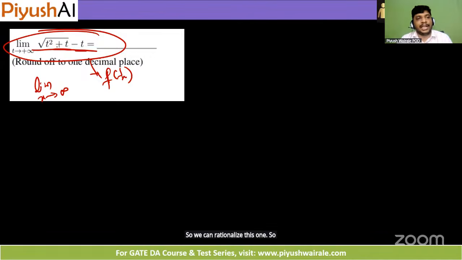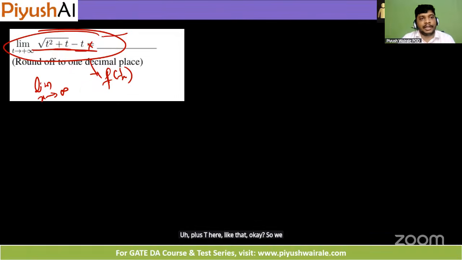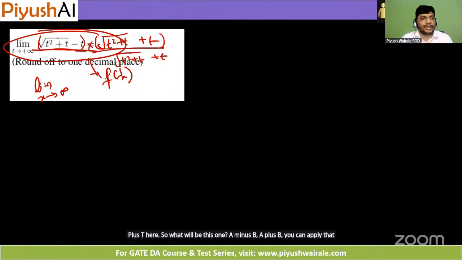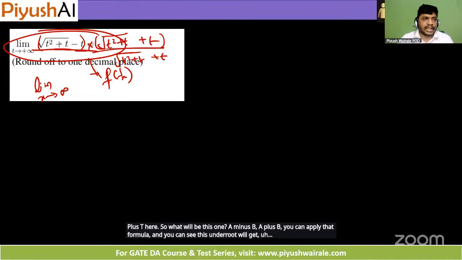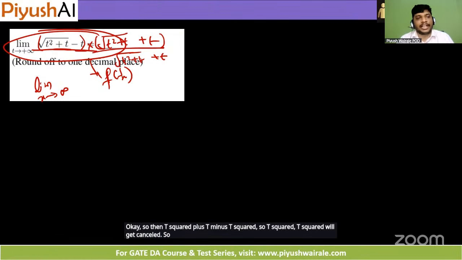So just multiply and divide by under root of t square plus t here, like that. So we are multiplying and dividing by under root of t square plus t. Here also, t square plus t here. So what will be this one? A minus b, a plus b. You can apply that formula and you can see this under root will get cancelled. Then t square plus t minus t square, so t square will get cancelled. So you can simplify this particular expression here.